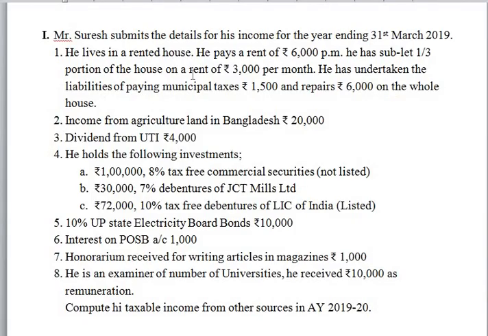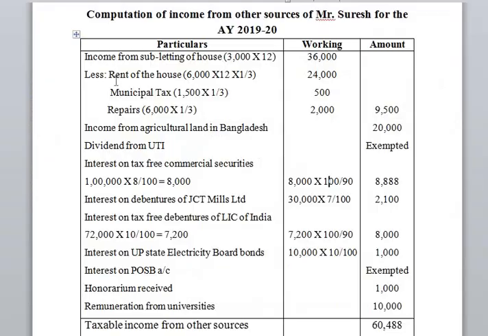During the previous year he had made three payments. Those are rent for the house. So here 6,000 per month is to be paid for the entire house property, out of which one third portion rent will be received from the subtenant. So that will be deductible. 6,000 into 12 into 1 by 3, rupees 24,000. Then municipal tax and repairs both are paid for the entire house property.